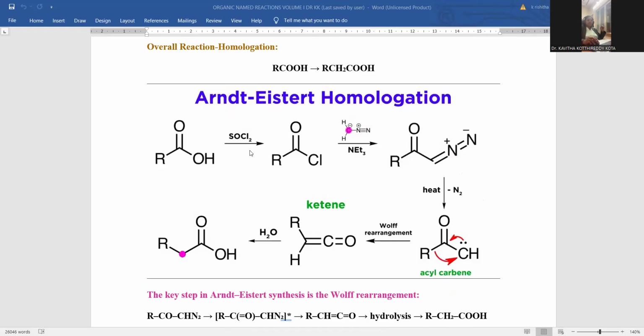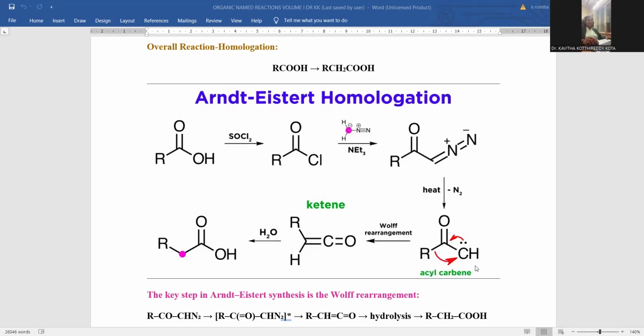So the thing you need to remember from the examination point of view is that the Arndt-Eistert homologation process is accomplished via carbene intermediate and ketene intermediates. So carbene formation followed by ketene intermediate. Both the intermediates are involved in the same reaction in this kind of named reaction. Whatever carbene is generated is very reactive in nature, so that is the reason why within the molecule, intramolecular alkyl rearrangement takes place. Alkyl group transfer, you can notice, this entire process is named after Wolff, so it is the Wolff rearrangement.